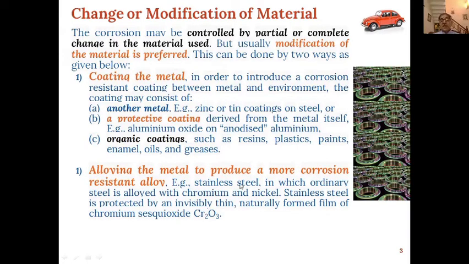Then the second category is alloying the metal to produce a more corrosion resistant alloy. For example, stainless steel, in which ordinary steel is alloyed with chromium and nickel, and stainless steel is protected by an invisible thin naturally formed film of chromium sesquioxide. So this will also lead to less corrosion in the metal.